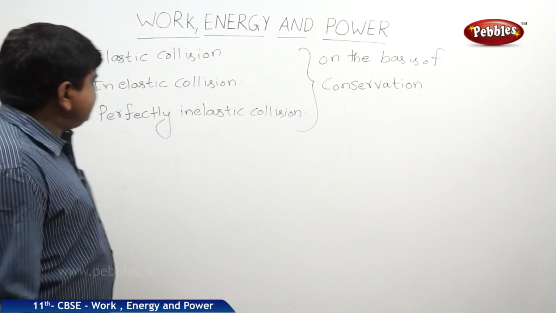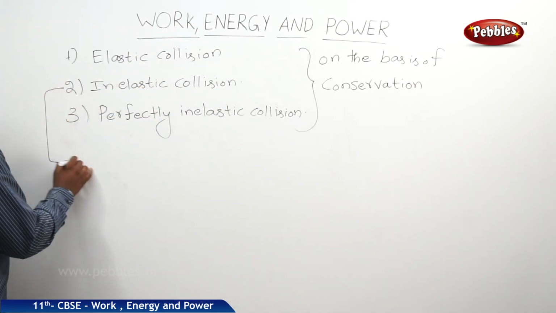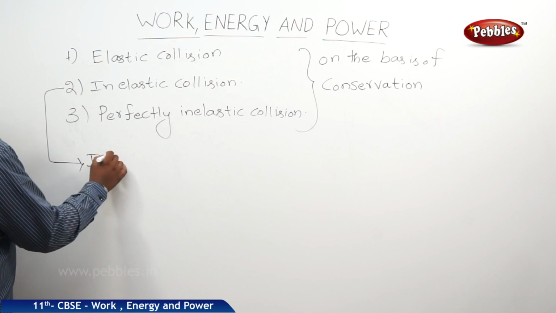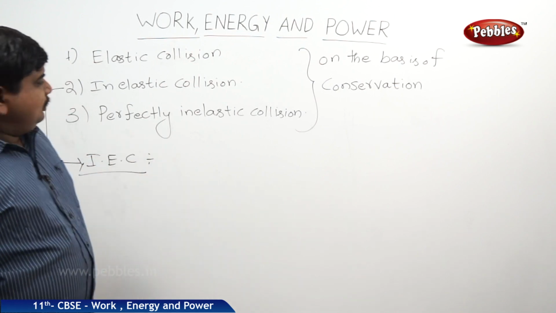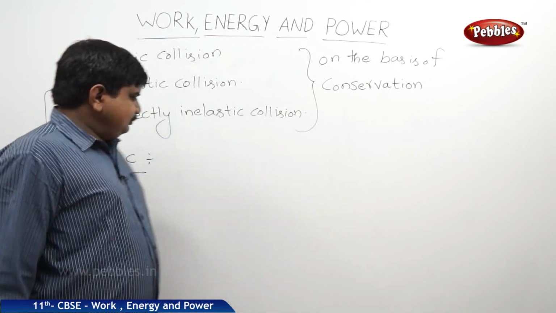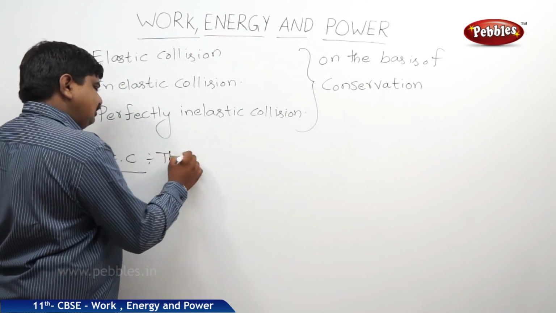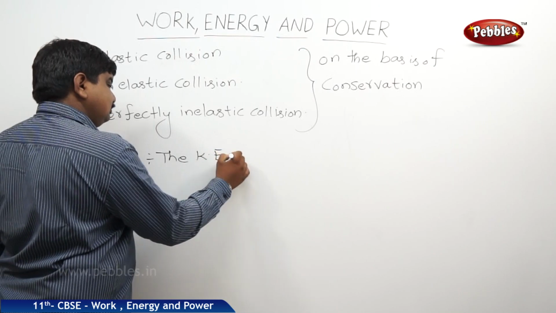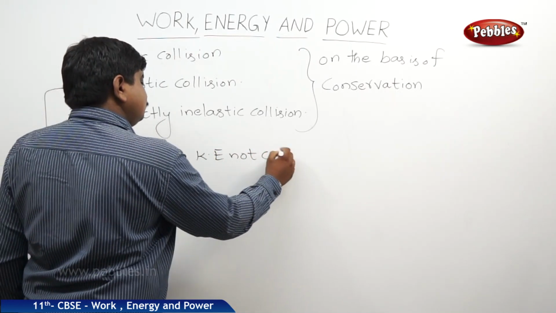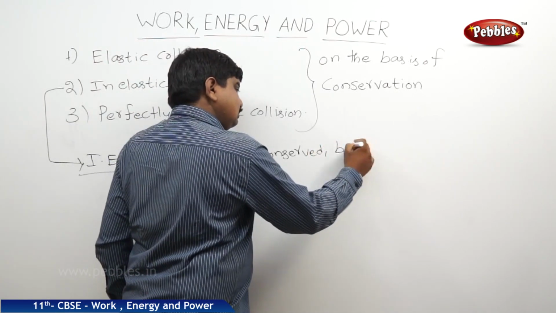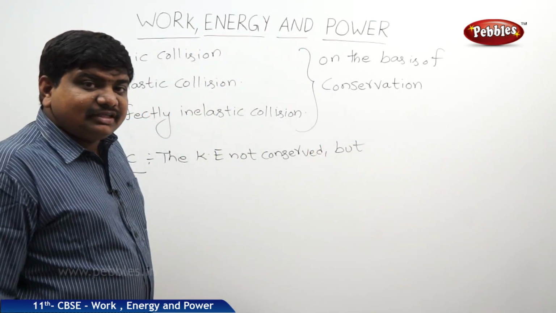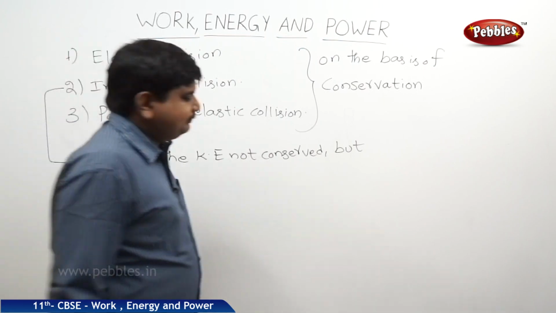The next one is inelastic collision. In short form, we can write IEC. In inelastic collision, the kinetic energy is not conserved, but the law of conservation of momentum holds good.